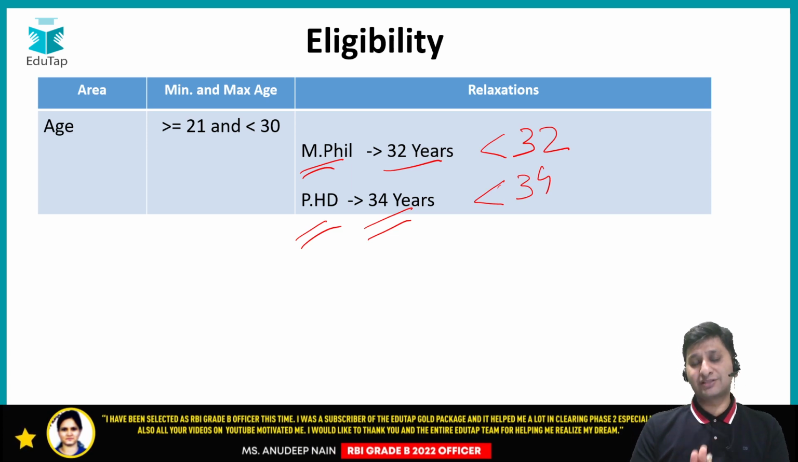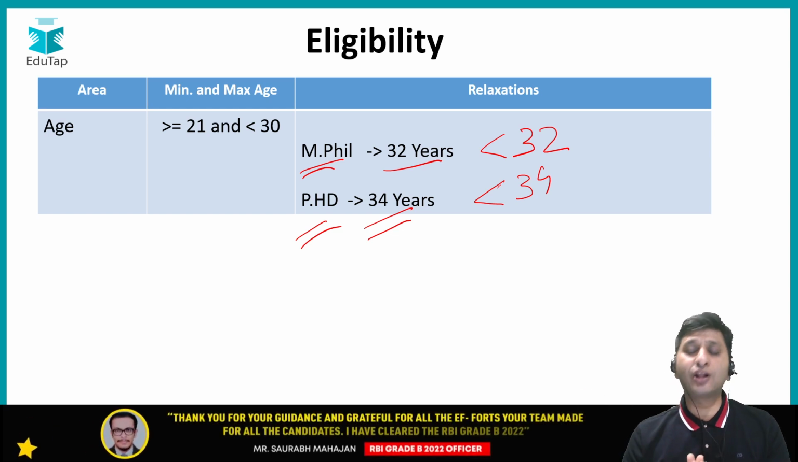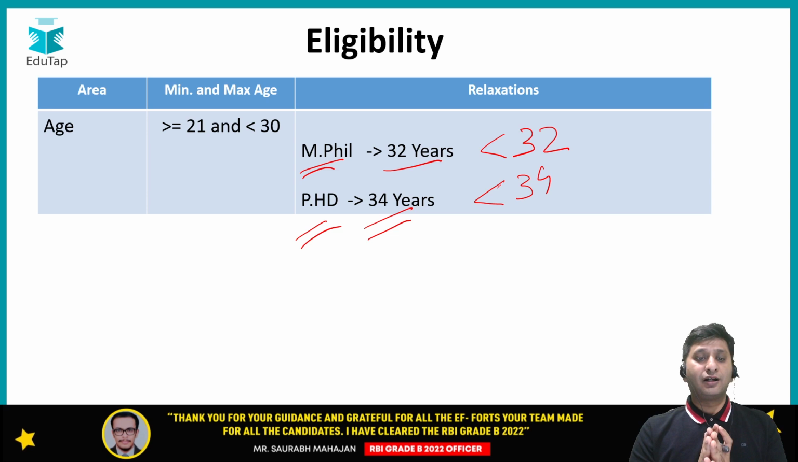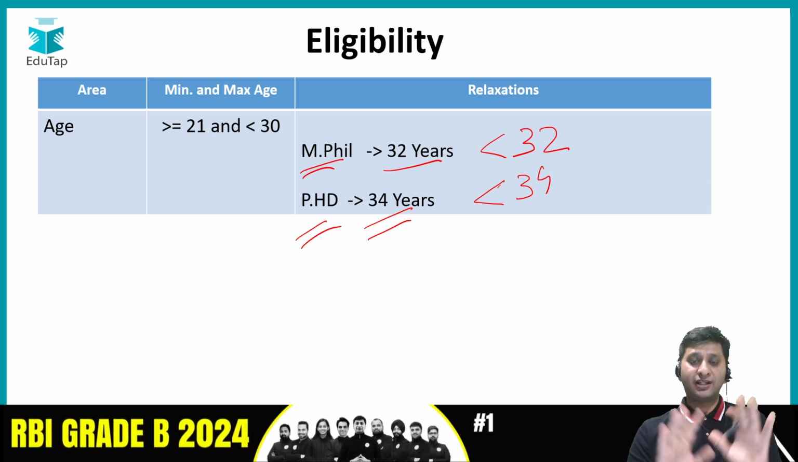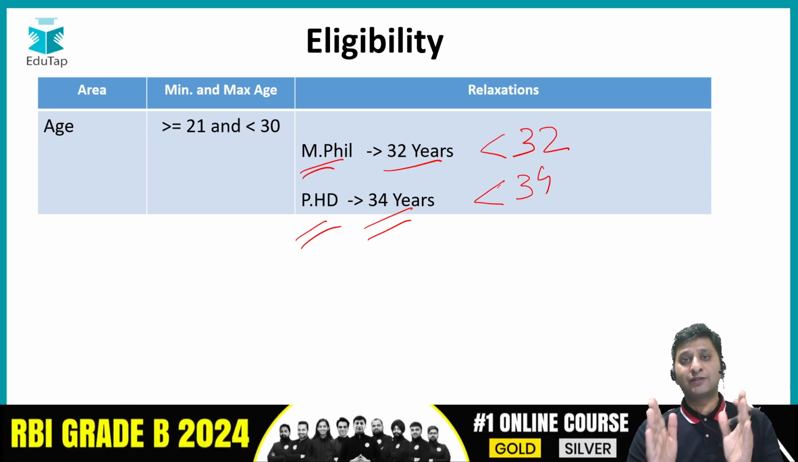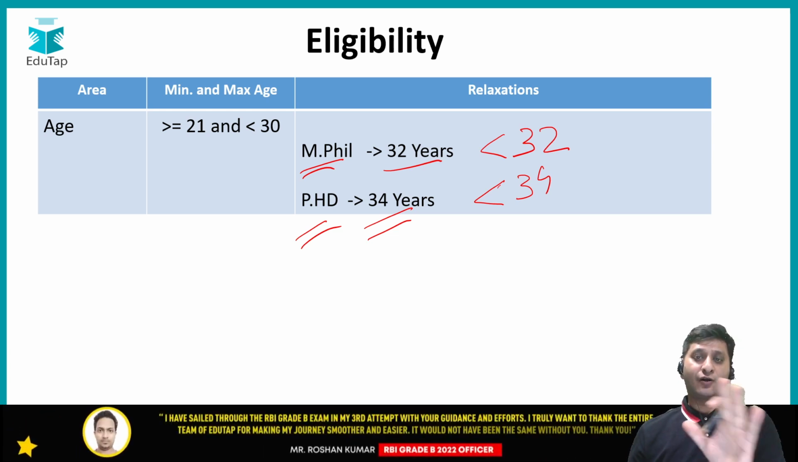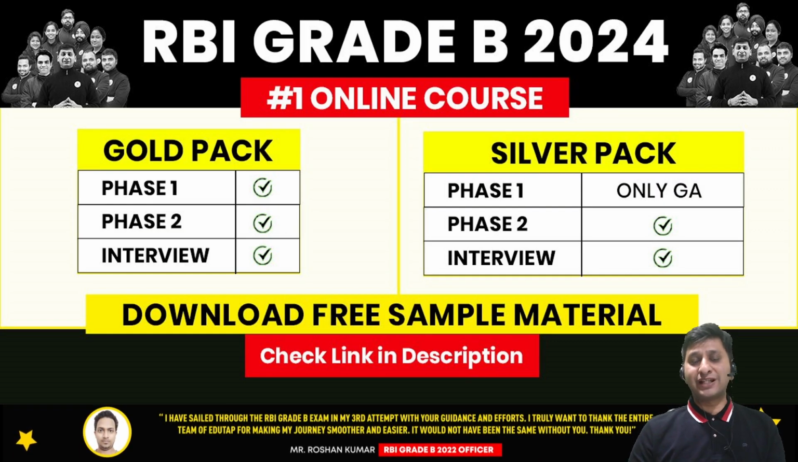Apart from this, there are one or two more, right? For example, for ex-servicemen and all. I think for that you can go to the notification and read out there in the detail. But I hope this is pretty clear. ठीक है कि क्या क्या मिनिमम और मैक्सिमम एज है एंड व्हाट आर द रिलैक्सेशन सिनेरियोज दैट यू वुड बी एलिजिबल, right, under all these scenarios. So that's it from my side.